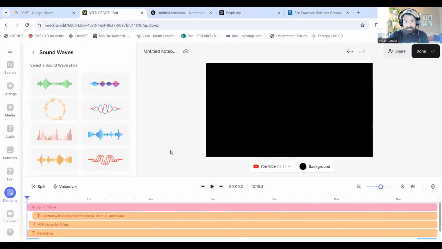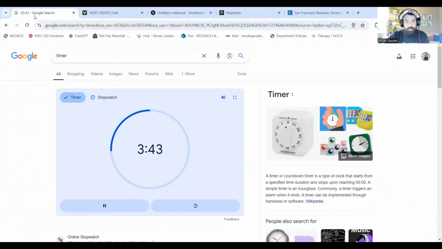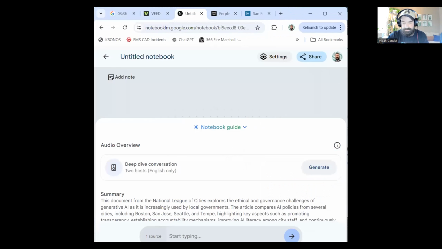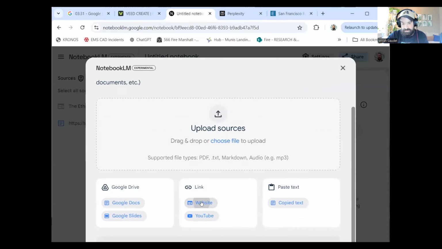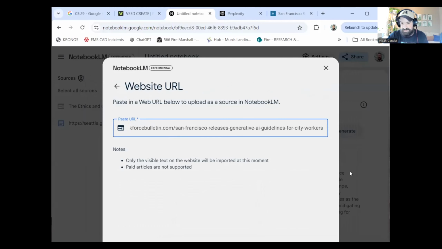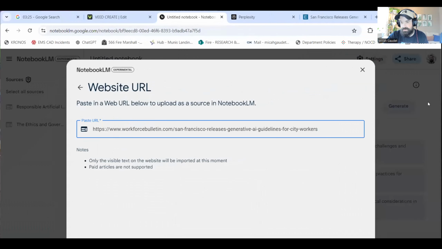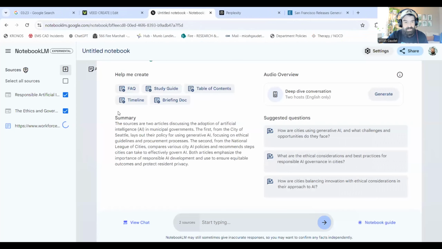Here's my Veed.io section. Come on, we're at 3 minutes and 43 seconds left in this, guys. Let's see if we can do this faster. Come on, y'all. We can do this faster, right? All right, here we go. Let's go down here, another one. And let's grab this last one right here, paste this in here. Insert. All right, here's the last. There we go. We are good now.